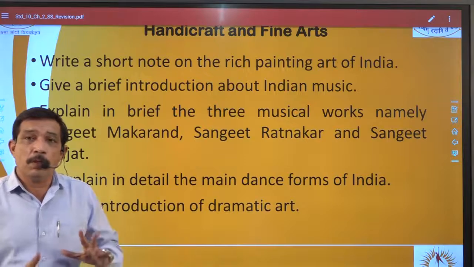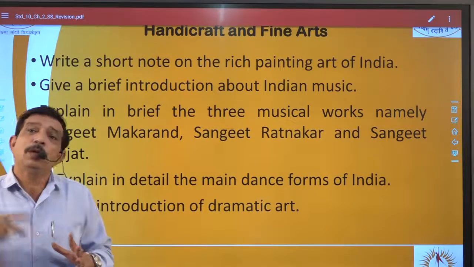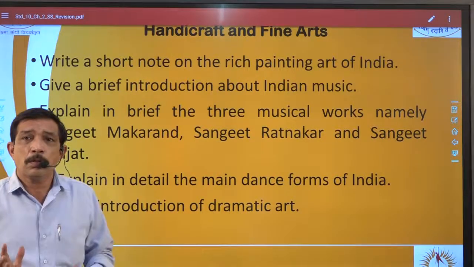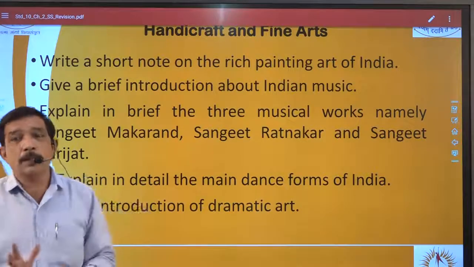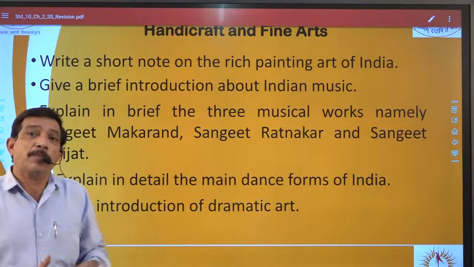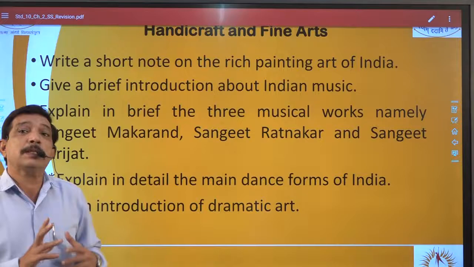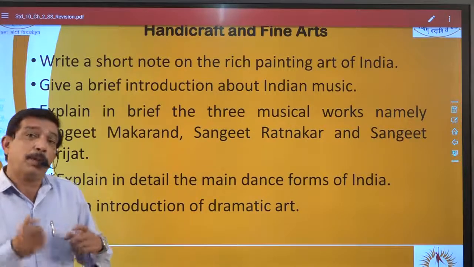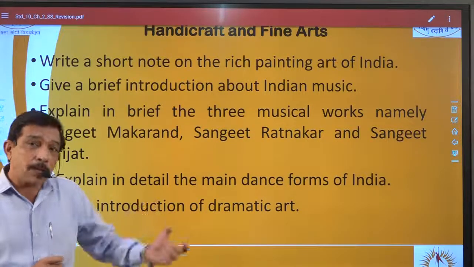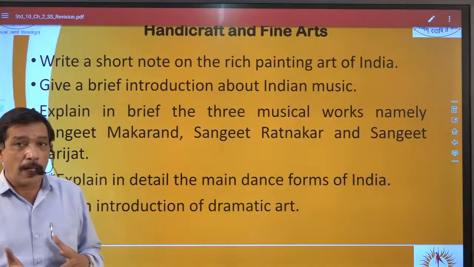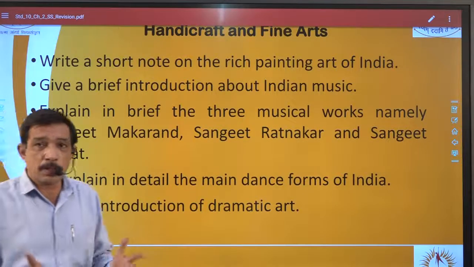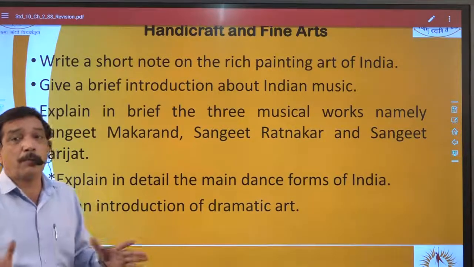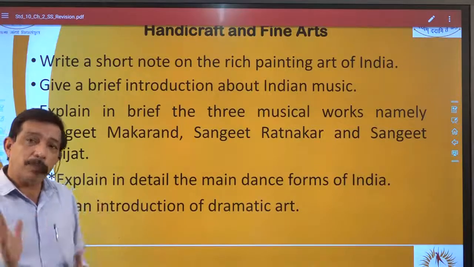So we have to prepare 2 almost, and the whole of the answer we have to prepare thoroughly, so that if we are not given a choice, and we are particularly given the names of 2 dance forms, then also we are able to write. So for us, the work is the same. We have to prepare the complete 5-mark question, which will come in the form of 3 marks.